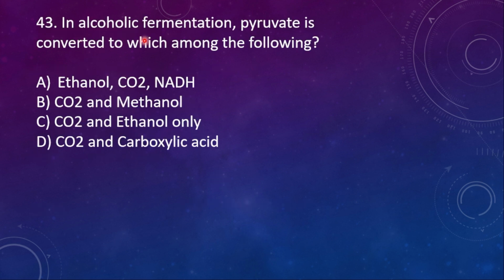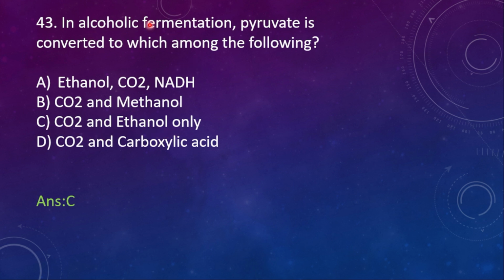43. In alcoholic fermentation, pyruvate is converted to which among the following? A. Ethanol, CO2, NADH, B. CO2 and methanol, C. CO2 and ethanol only, D. CO2 and carboxylic acid. Here the right option is C, CO2 and ethanol only.